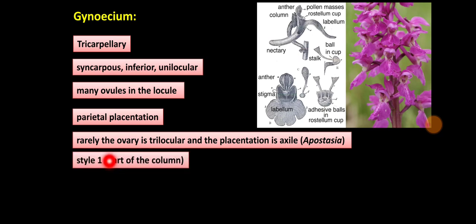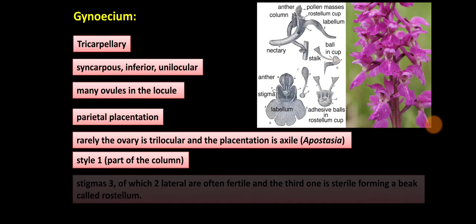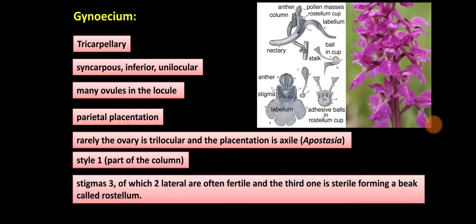Rarely the ovary is trilocular and the placentation is axile, as in Apostasia. Style 1, part of the column. Stigmas 3, of which 2 lateral are often fertile and the third one is sterile, forming a beak called rostellum. So here you can see the rostellum and all those structures.